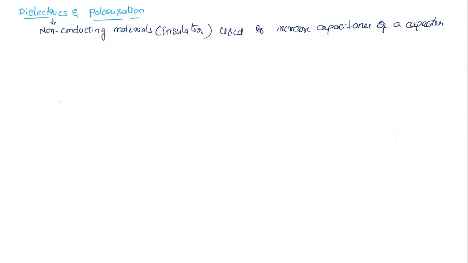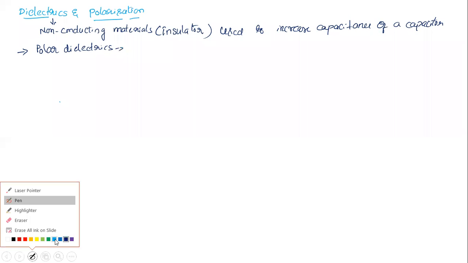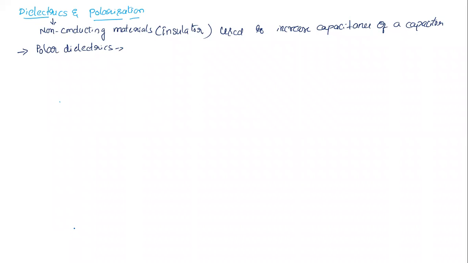How many types are there? There are two types of dielectrics. What are those? Polar and non-polar. I'll tell you the examples also. First is polar dielectrics. Sir, what is polar dielectrics? These are non-conducting materials which possess a permanent dipole moment.